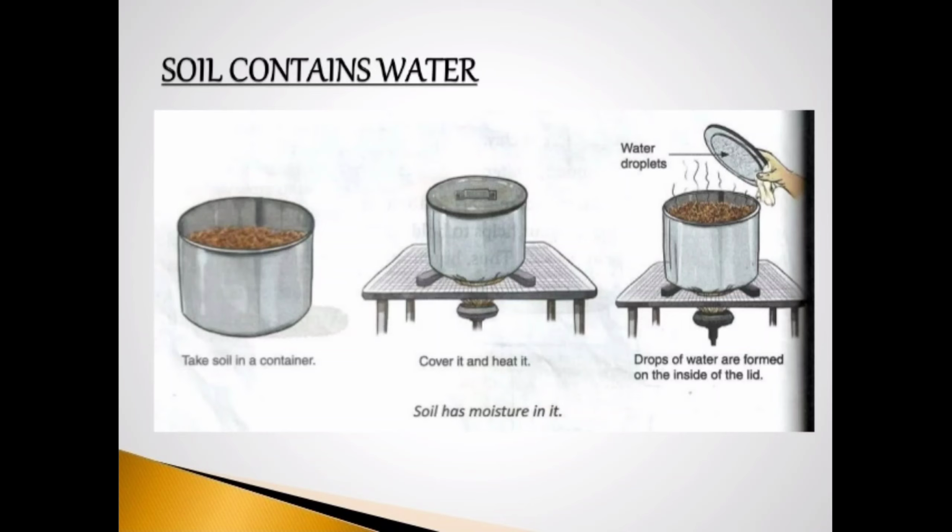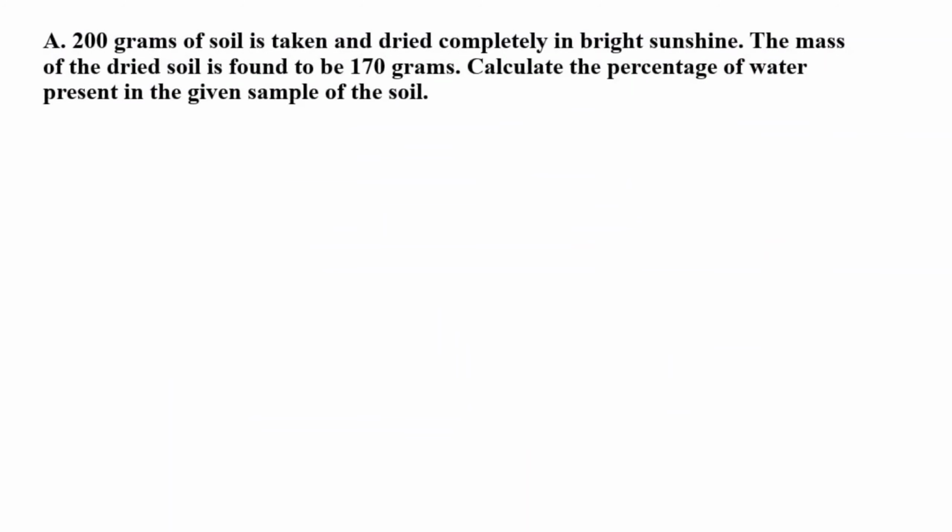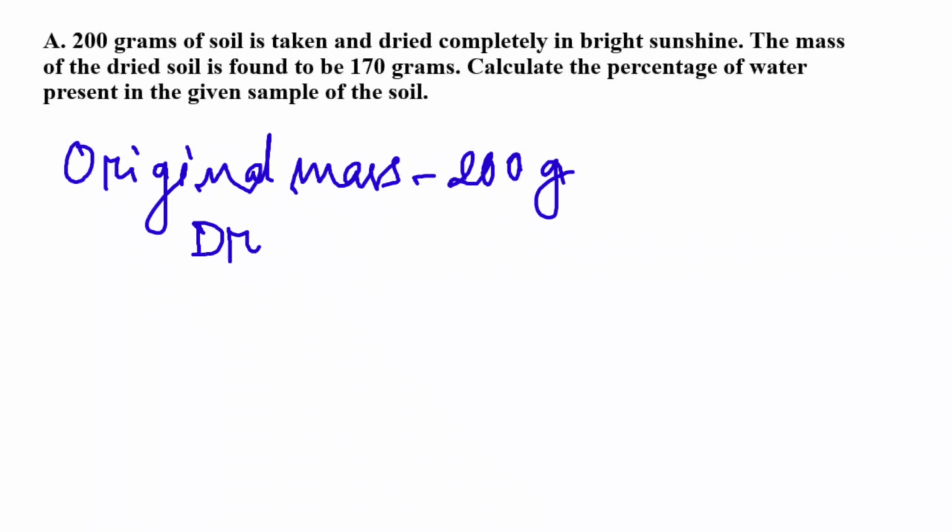Now we can calculate the amount of water, the percentage of water present in the soil. How? Let us do it with the numerical. 200 gram of soil is taken and dried completely in bright sunshine. The mass of the dried soil is found to be 170 gram. Calculate the percentage of water present in the given sample of the soil. Now in this case, you need to see the total mass is 200 gram and when we have dried it, then we have got it 170 gram.